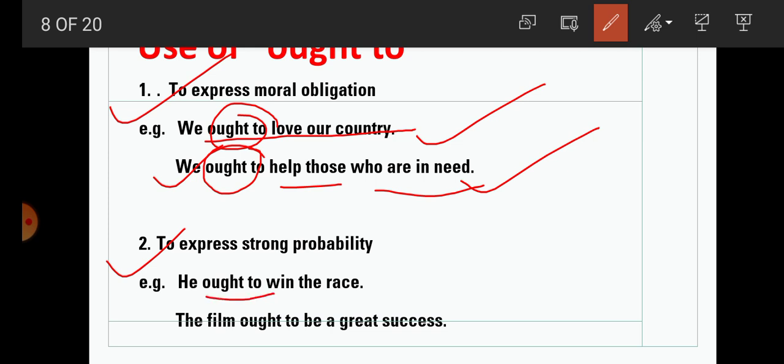Here there is a strong possibility of winning the race. Now, the film ought to be a great success. It means the film will be successful. There is a strong possibility of the success of the film. So here ought to is used.